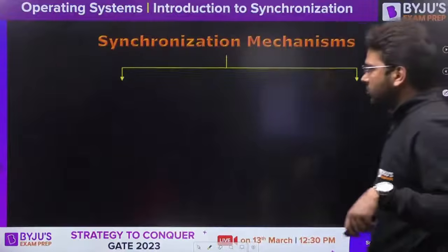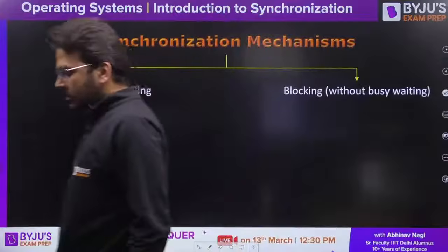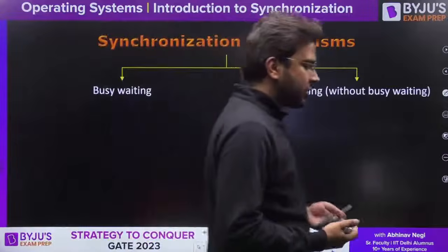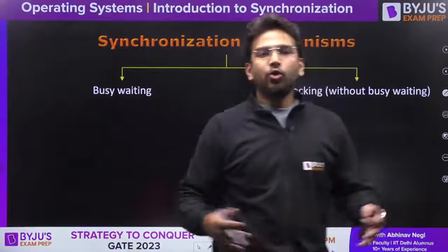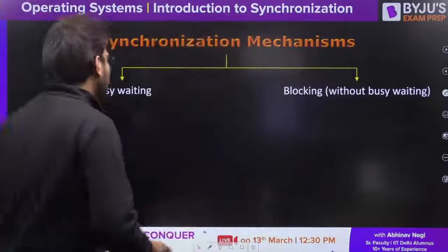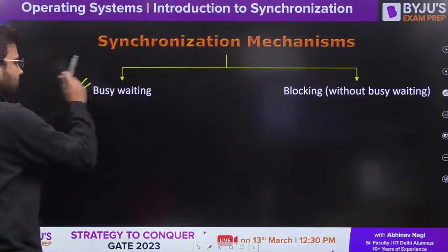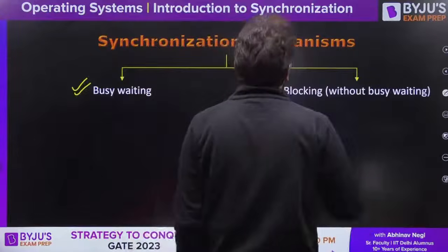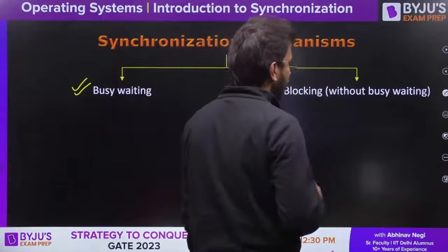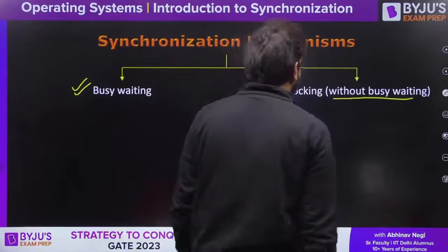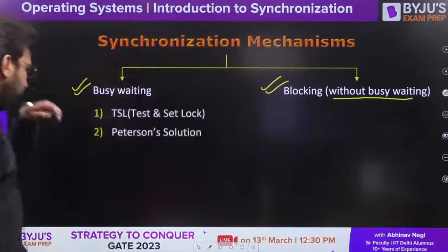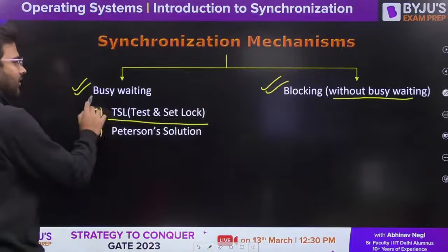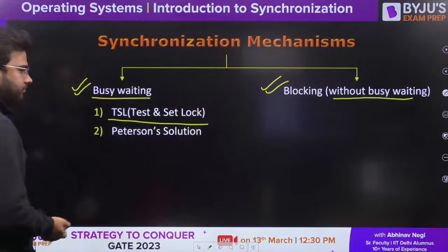Now we are going to see, we have basically classified synchronization mechanisms into two types. One is your busy waiting solutions. So if you are proposing some solutions, either it will be in busy waiting or it is going to be in blocking. Blocking means without busy waiting. So let's see here. We have test and set lock, that is having busy waiting.